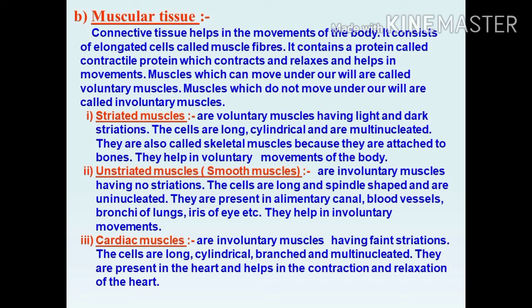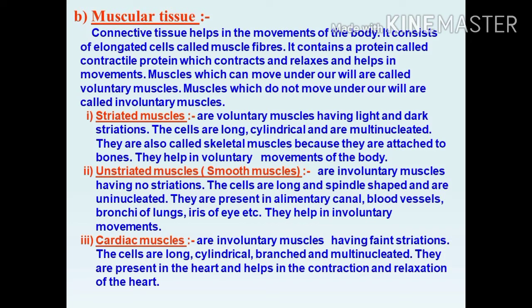But involuntary muscles, for example the intestine, the movement of the lungs, the heart, everything. The actions of involuntary muscles take place without our consciousness, so they are known as involuntary muscles.